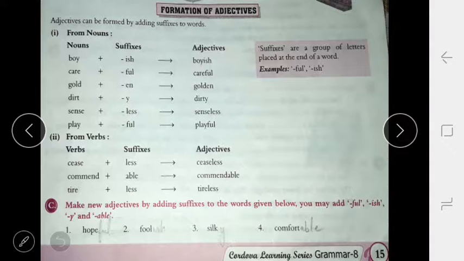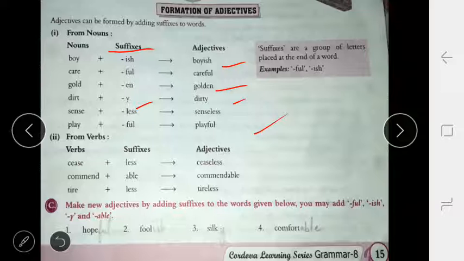Now next, formation of adjectives. Suffix means a group of letters which we add after the word. For example, boy plus ish, the word will be boyish. Careful, golden, dirty, senseless, playful. Same here, ceaseless, commendable, tireless. So adjectives can be formed by adding suffixes to the word. Remember one thing, suffixes are added just after the noun.